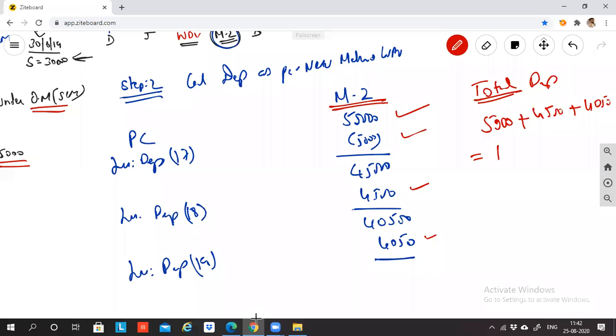Is it 13,500 as per WDV method? Sir, 5,000 plus 4,500 plus 4,050, it is 13,550.